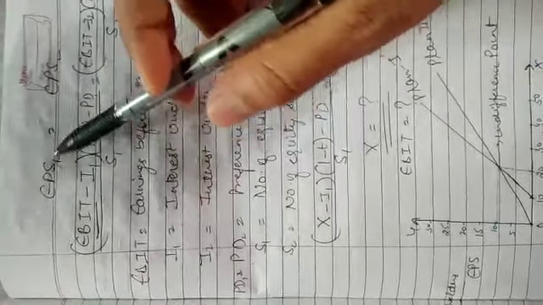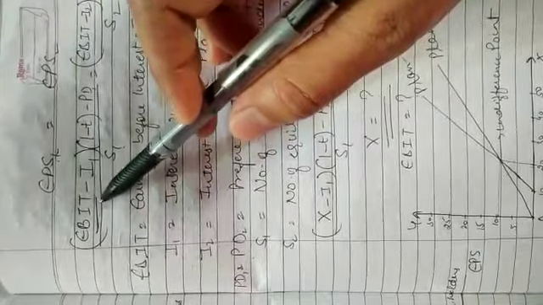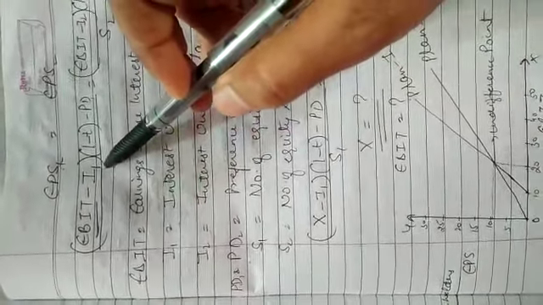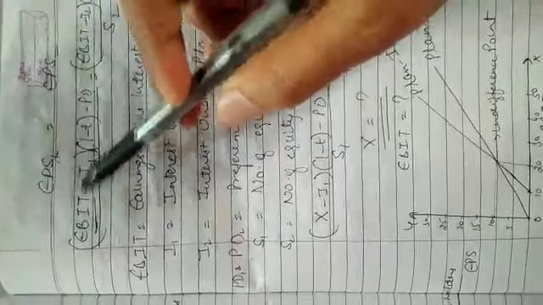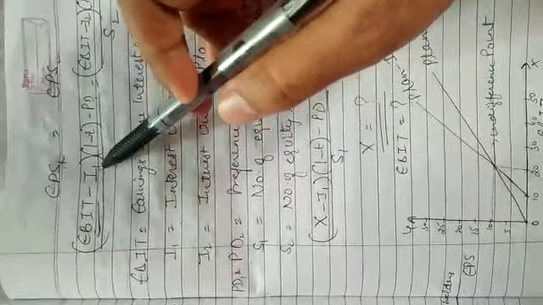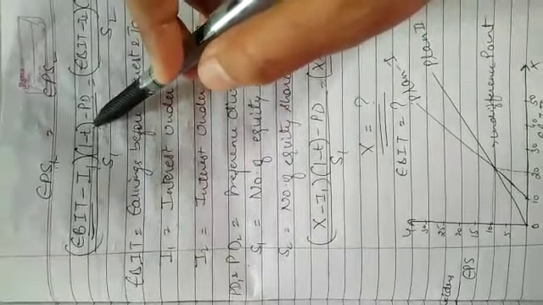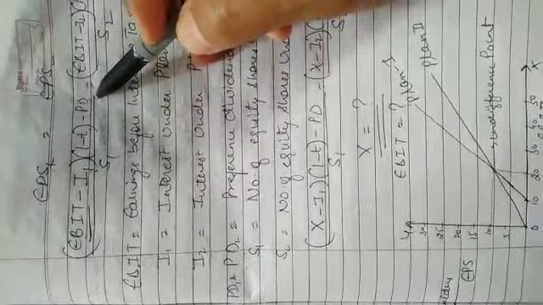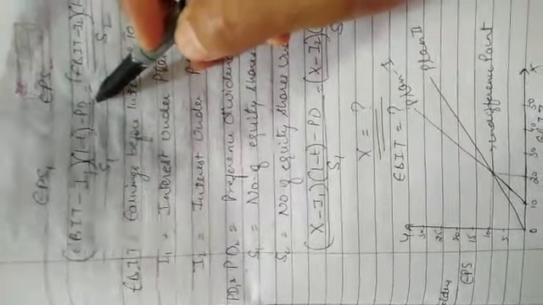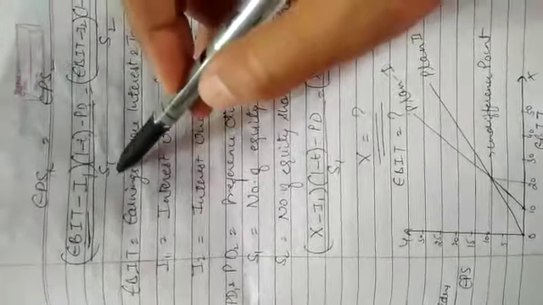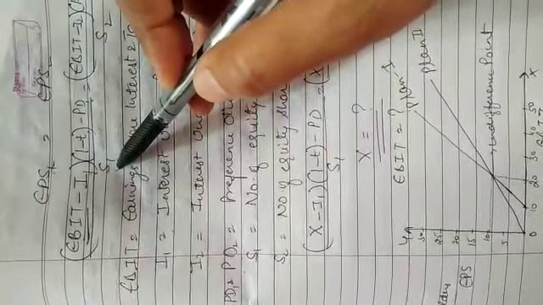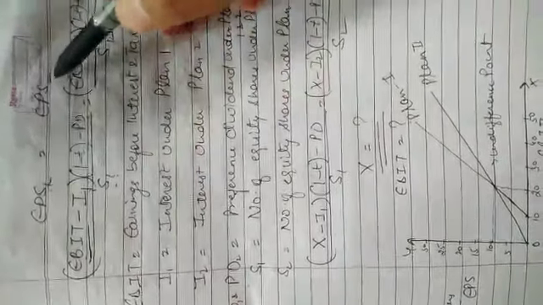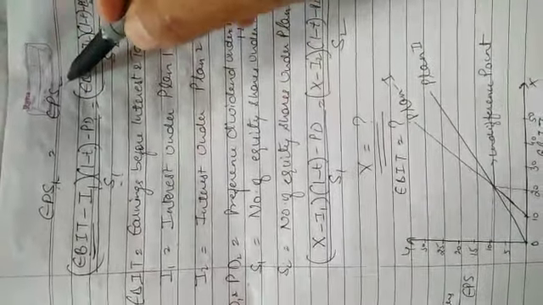So earnings available means earning before interest and tax minus interest under the first financial plan. If you deduct interest, that will be the earnings before tax. Then you have to adjust tax for this, (1 minus T), and if a company is having preference shares in its capital structure, then you have to deduct preference dividend also, divided by S1, the number of equity shares under financial plan 1. That will be equal to EPS under financial plan 2.